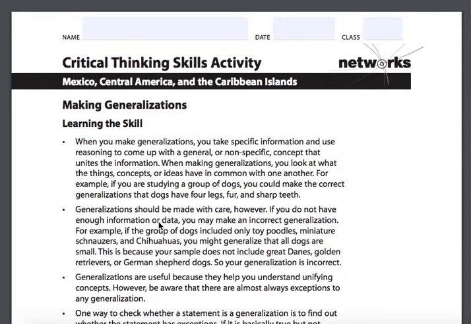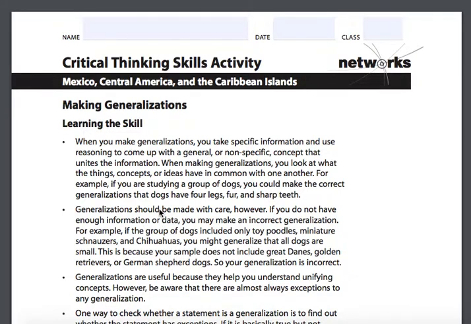Now, the skill that we're looking at is called making generalizations. Let's go about learning the skill, practicing the skill, and applying the skill in today's lesson. We're going to begin by reading. When you make generalizations, you take specific information and use reasoning to come up with a general or non-specific concept that unites the information. When making generalizations, you look at what the things, concepts, or ideas have in common with